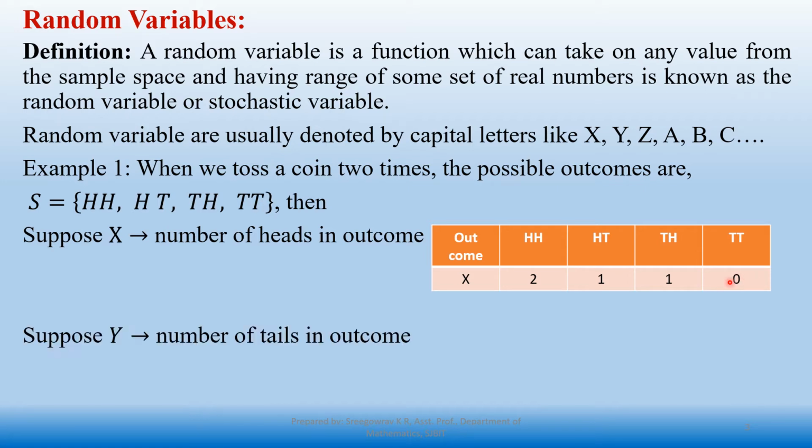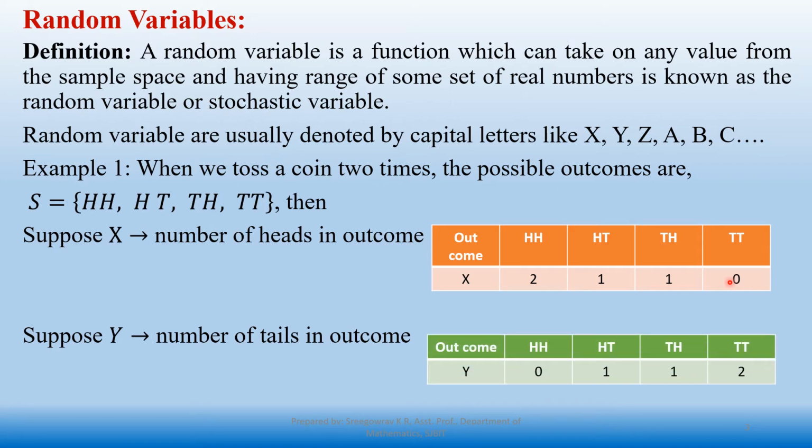Similarly, define another random variable Y. It indicates the number of tails in the outcome. So observe the table now. Here there is no tail, 0, 1 and 1, and 2 tails are there, it is 2.